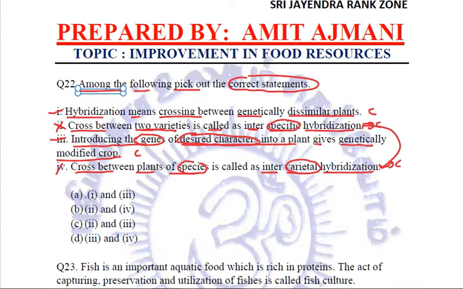So the fourth is also an incorrect statement. So out of these four, we got to know that the first and third statements are correct. Looking at the options, we see the first and third statements are in option A. So we are going to mark A as the correct answer.